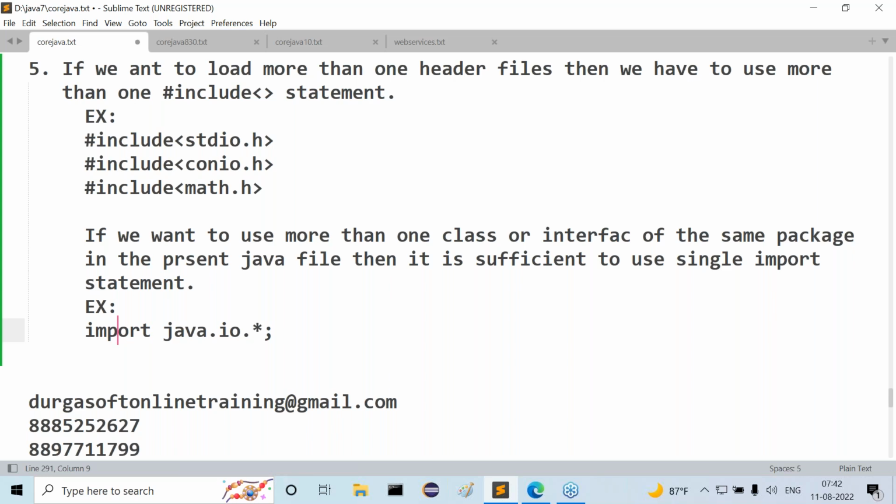If the condition is more than one class or interface from the same package, it is sufficient to use a single import statement with the star notation, import java.io.*. But for more than one class from more than one package, classes from different packages, we definitely have to use multiple import statements. Up to this is sufficient, clearly we can understand now.